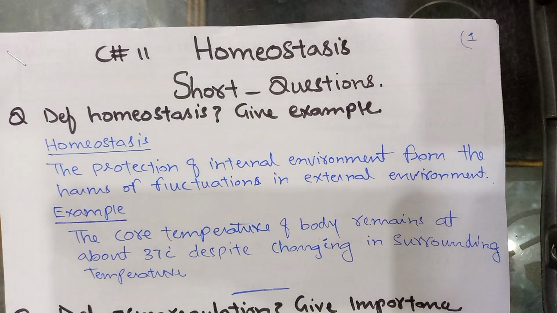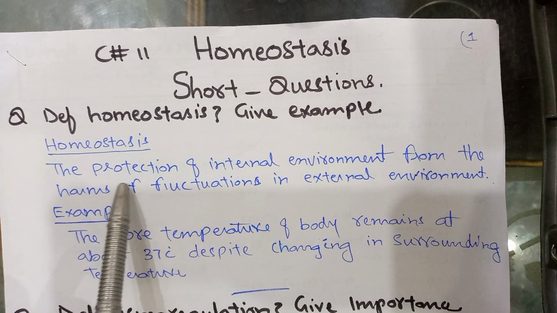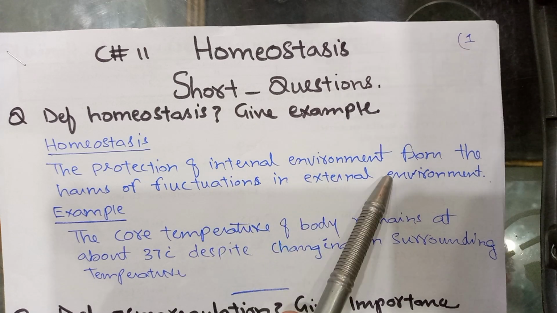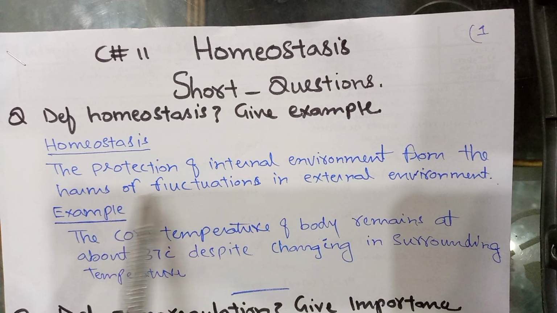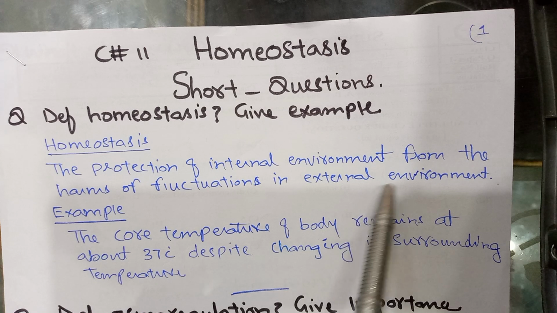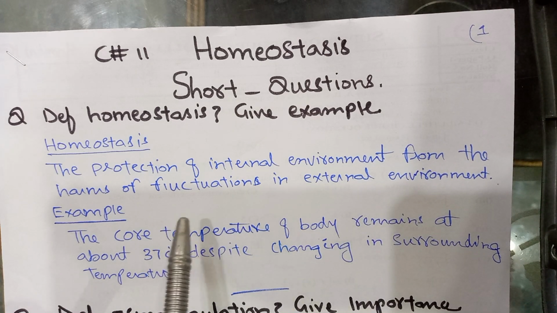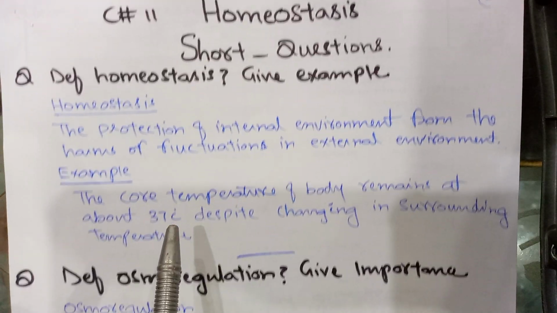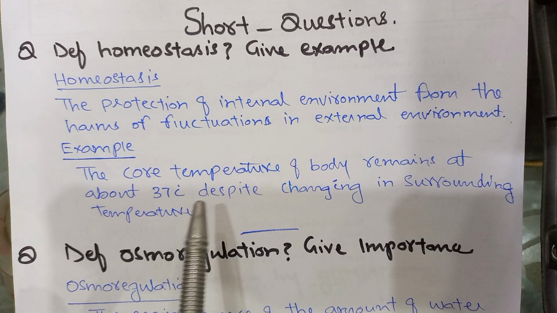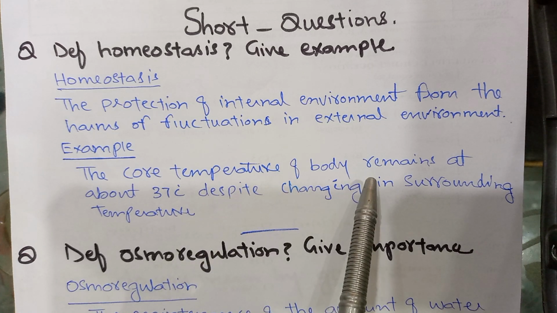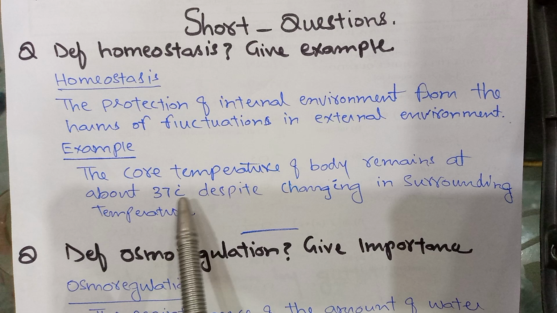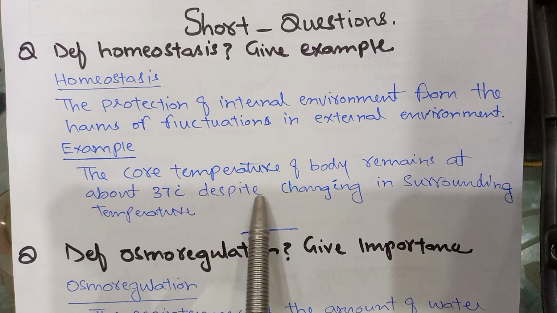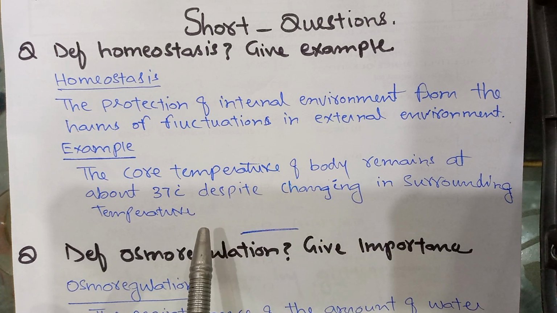Define homeostasis. Give example. The protection of internal environment from the harms of fluctuations in external environment is called homeostasis. Example: the core temperature of body remains at about 37 degrees Celsius despite changes in surrounding temperature.